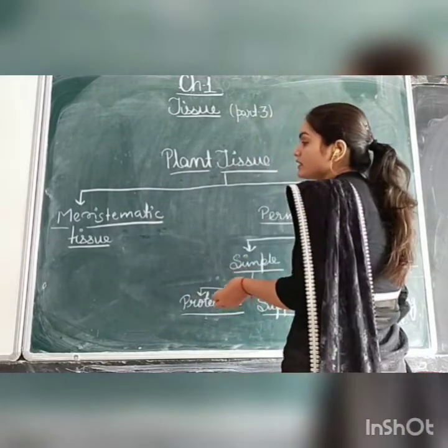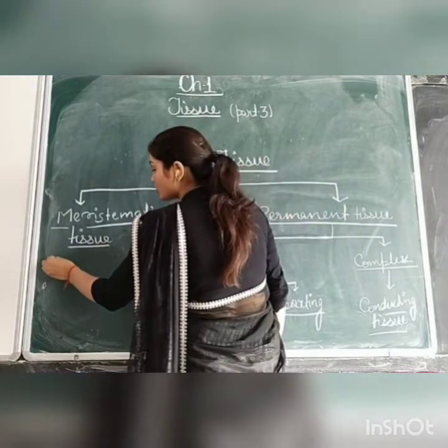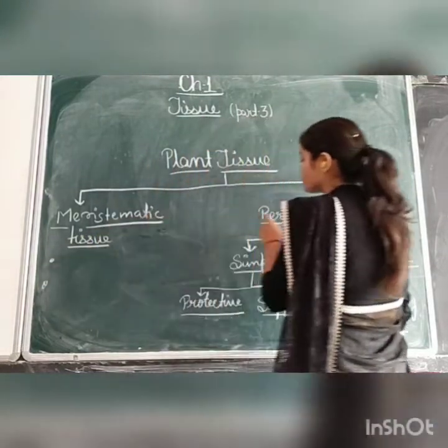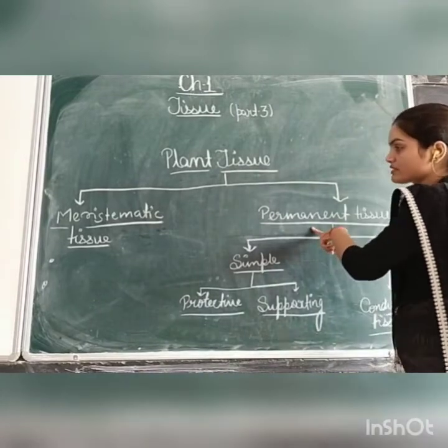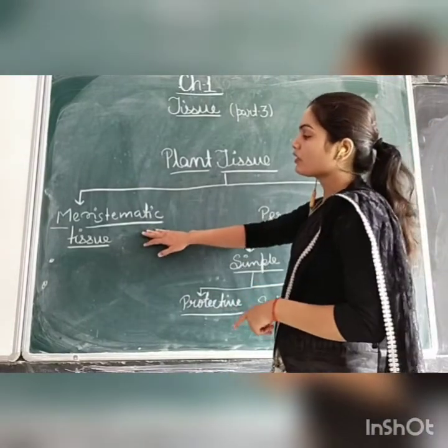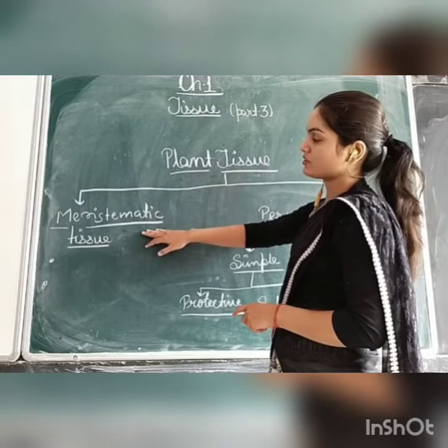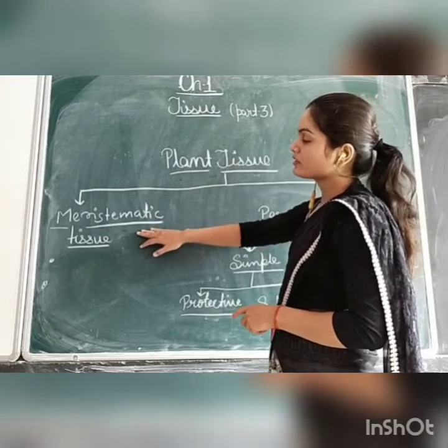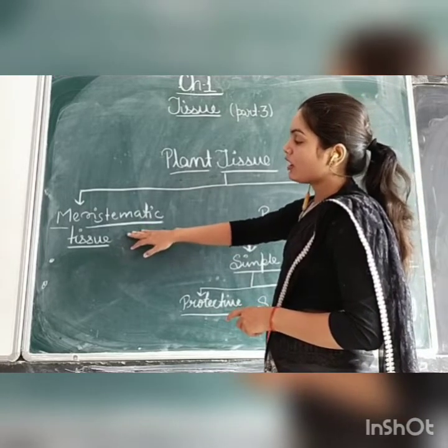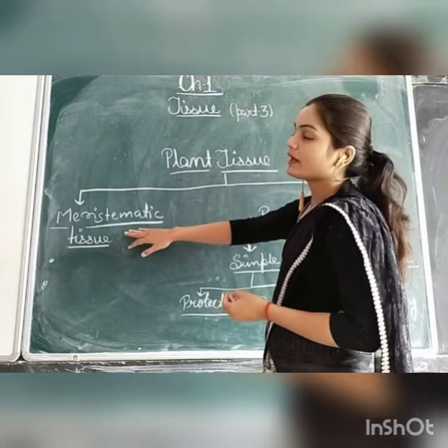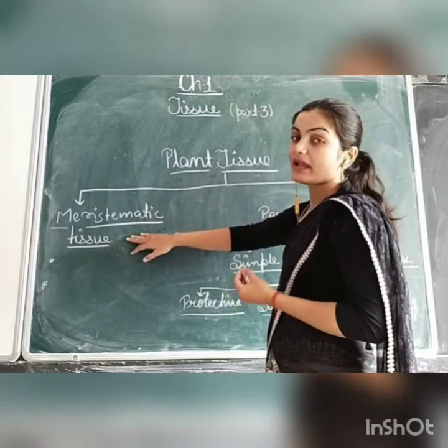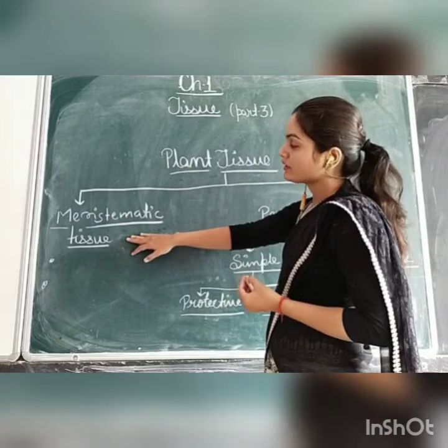How meristematic tissue is different from permanent tissue is that it is continuously dividing tissue. Meristematic tissues are those which are actively dividing into young cells.